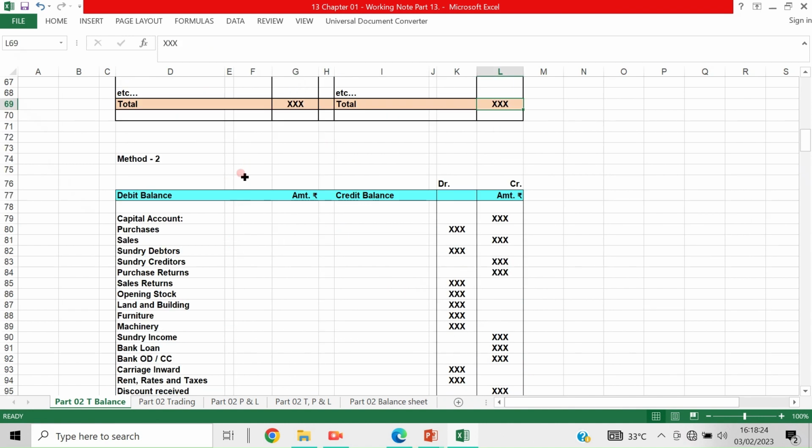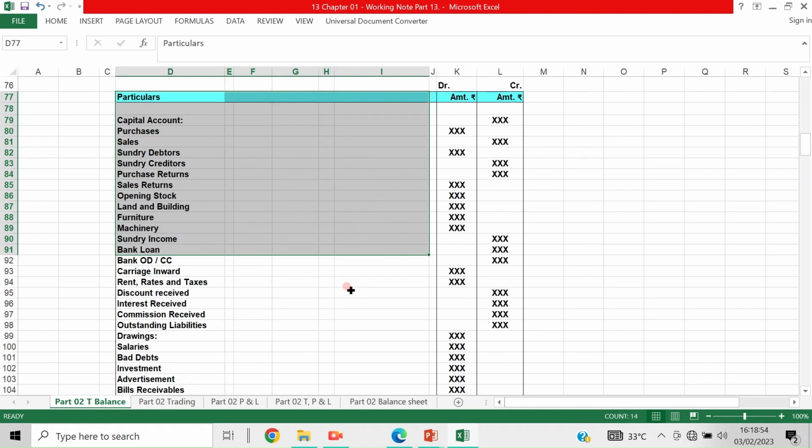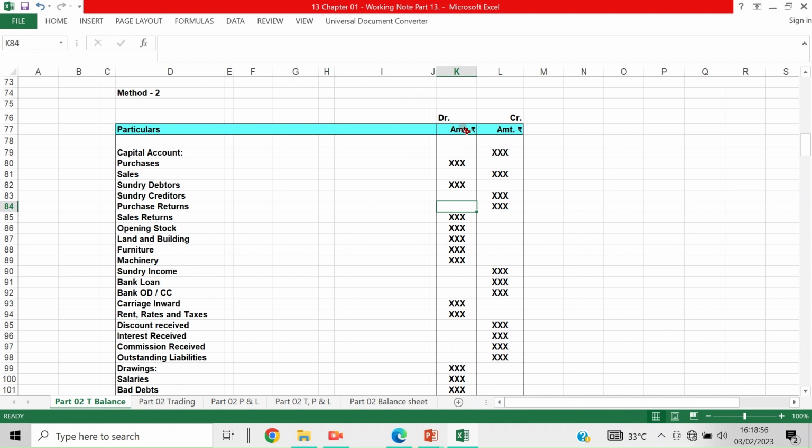Now method 2, that is style 2, is that the particulars column is taken on one side, and then one column for debit balance and the other column for credit balance.